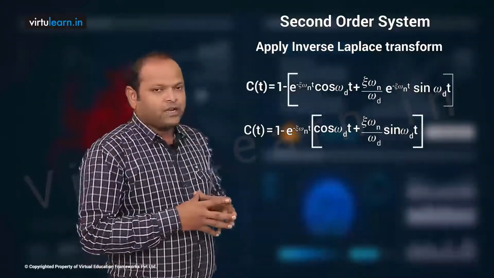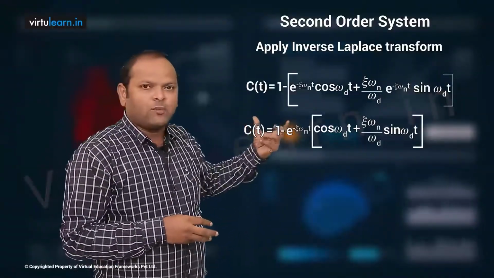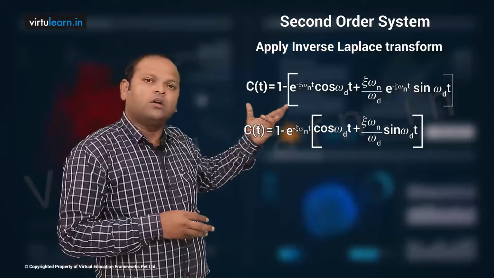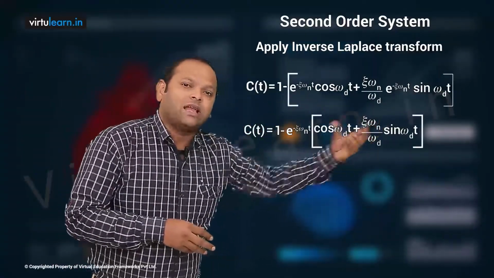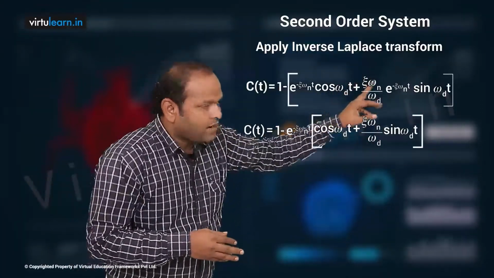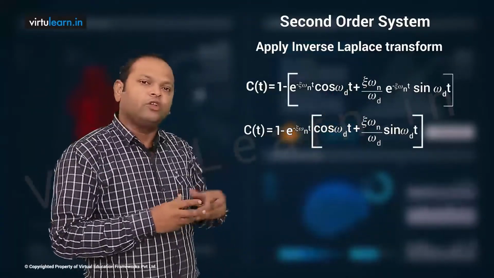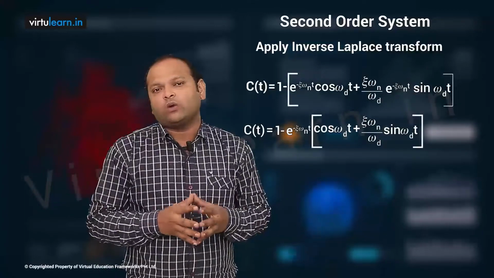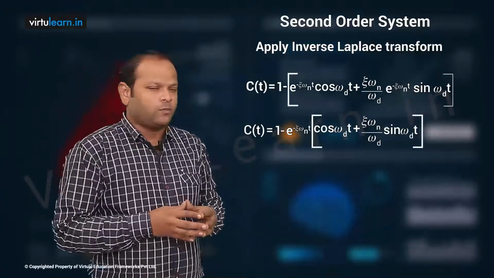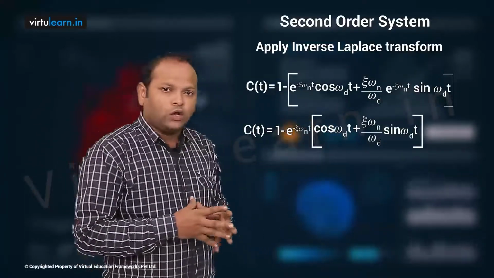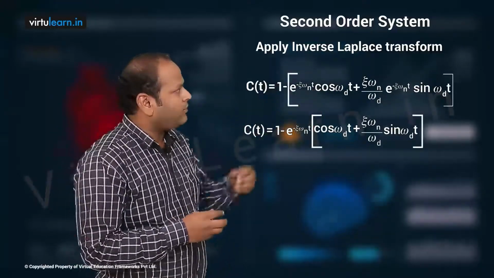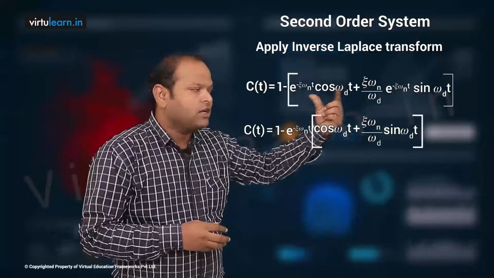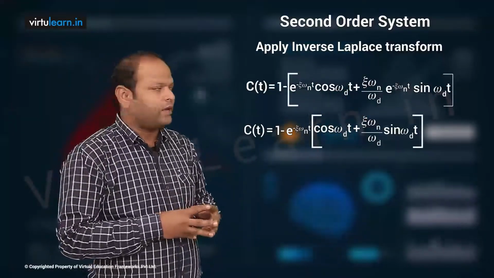In the next step, already we have taken e power minus zeta omega n t common. Now in the sine term, there is zeta omega n by omega d. We know omega d is omega n into square root of 1 minus zeta square. So when you replace that, we can cancel omega n, and the remaining is zeta by square root of 1 minus zeta square.